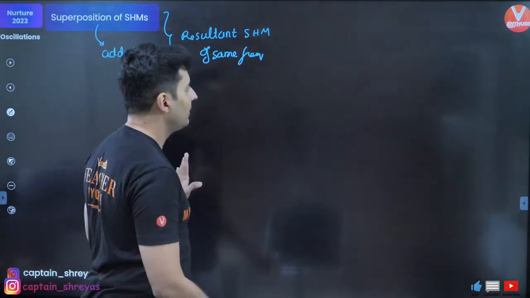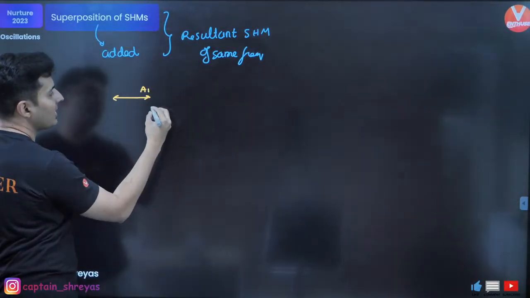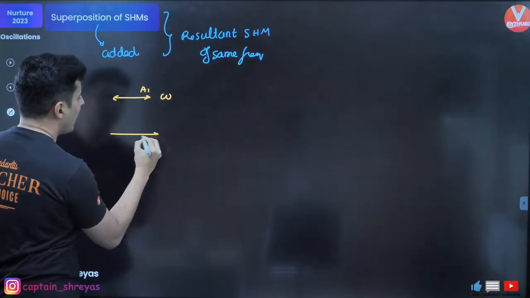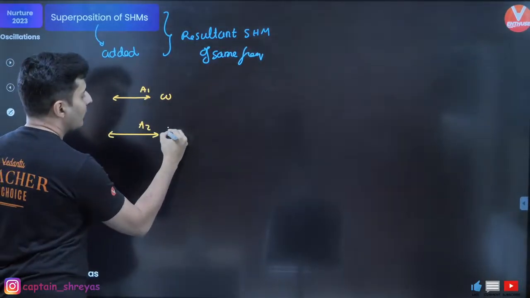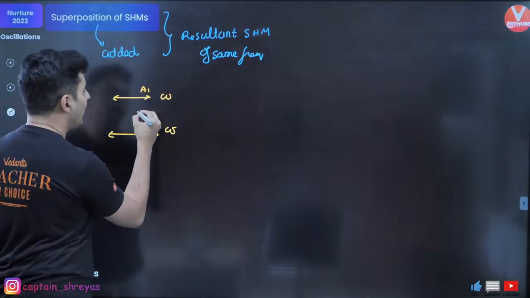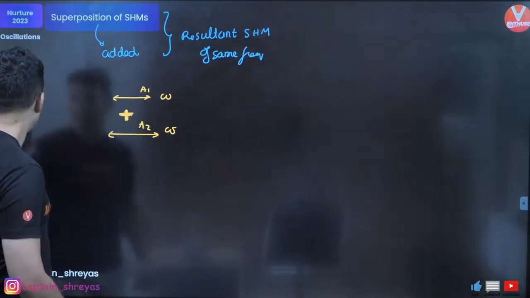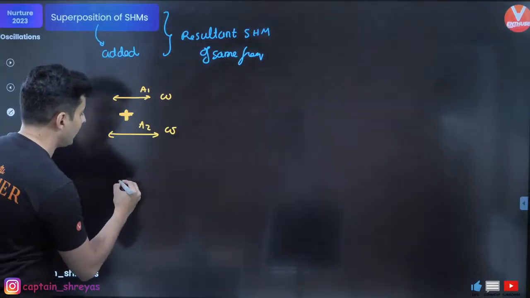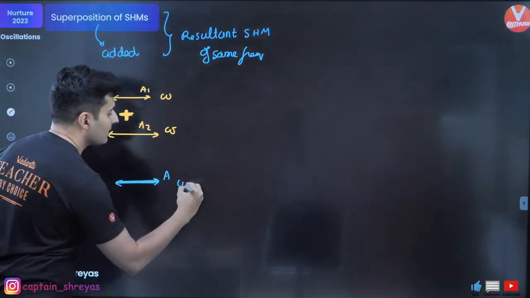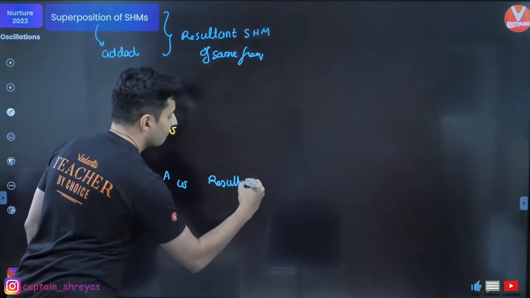For example, imagine you have one SHM whose amplitude is A1, angular frequency is omega. Another SHM whose amplitude is A2, angular frequency omega. Now, when you add both of them, you will get a resultant SHM, I'll call it A, of the same angular frequency. This is your resultant.